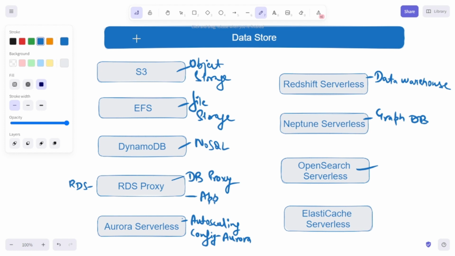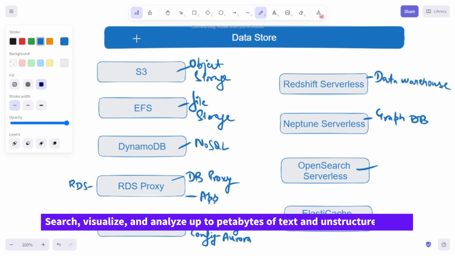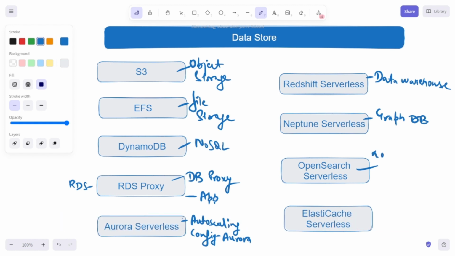Next is OpenSearch Serverless. With OpenSearch, you can search, visualize, and analyze up to petabytes of text or unstructured data. It can be used for log analytics or full text search. With serverless, it removes the operational complexities of provisioning, configuring, and tuning your OpenSearch clusters.